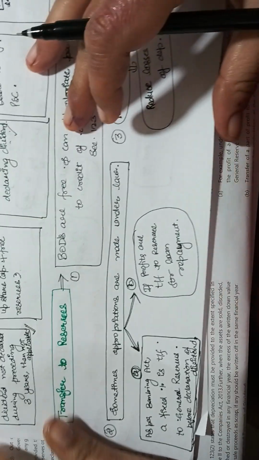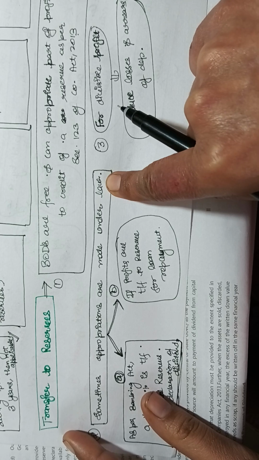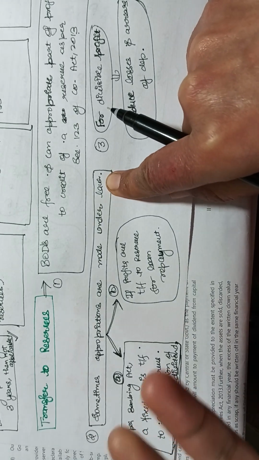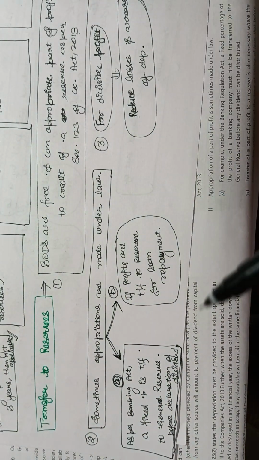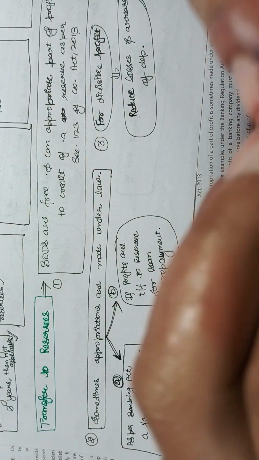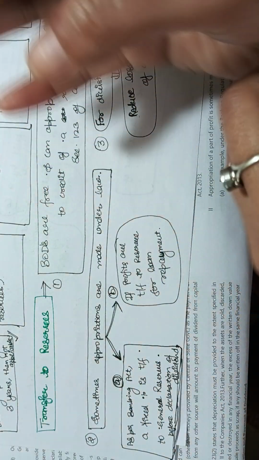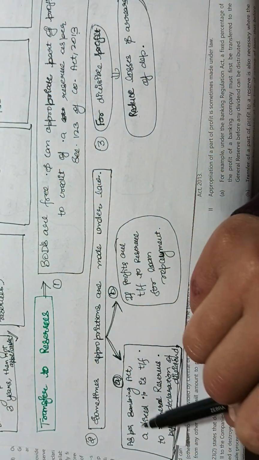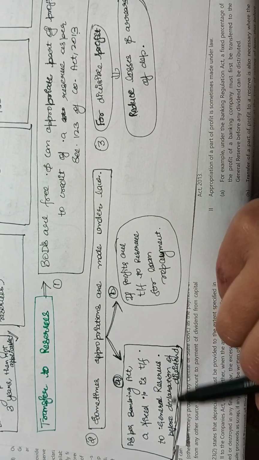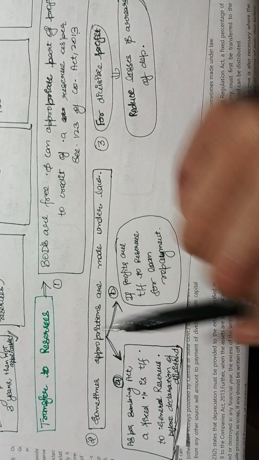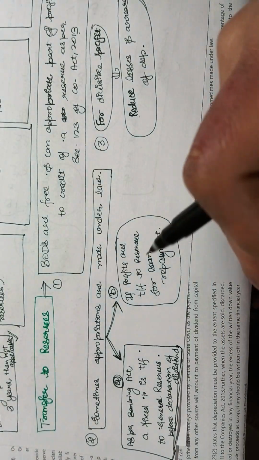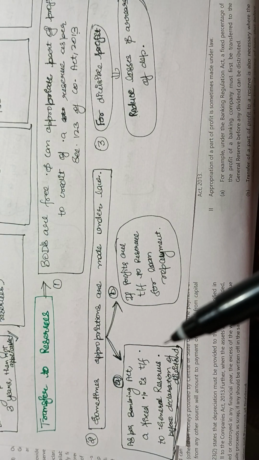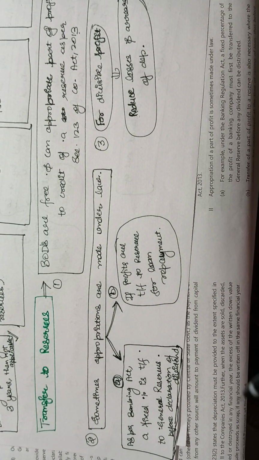So now sometimes appropriations are made under the law. Sometimes what happens is that appropriations are made under law, meaning certain things are transferred to reserves. As per the Banking Act, a fixed percent is transferred to general reserves before declaration of dividend. So it is mandatory as per the law that the banking company has to transfer a fixed percentage of profits to general reserves before declaration of dividend.